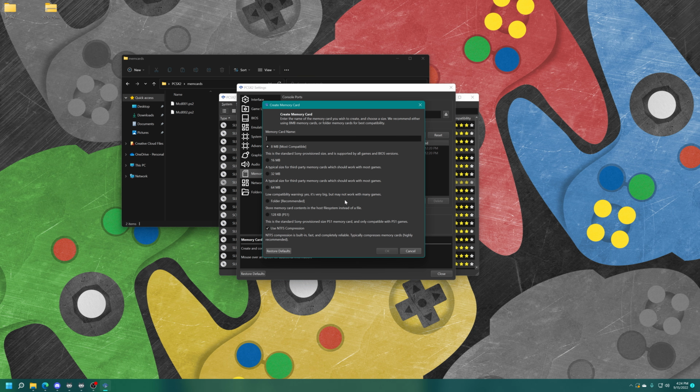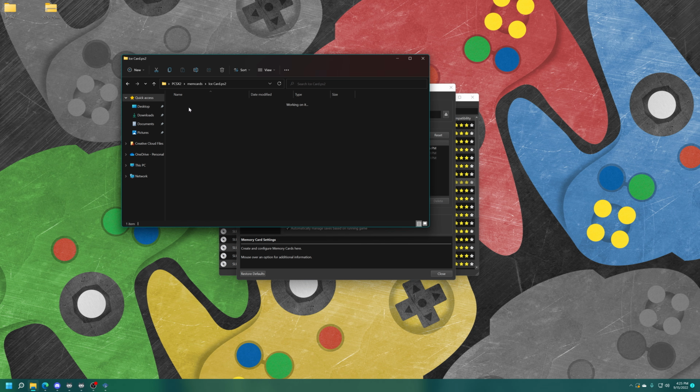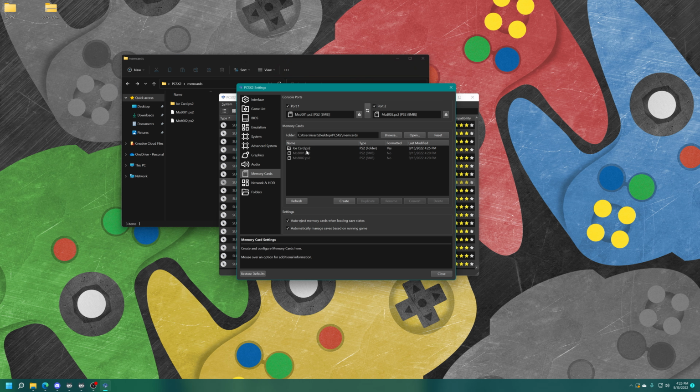If you want to, you could create a memory card folder, and then you could just name it something. So there you go. And now it will save all of my PS2 memory cards into just native available saves within this folder. And then you never have to worry about running out of space in your memory card. You don't have to manage them. It's pretty nice. But you could just eject the memory card you have there, and then insert into port 1 the folder. So there we go.